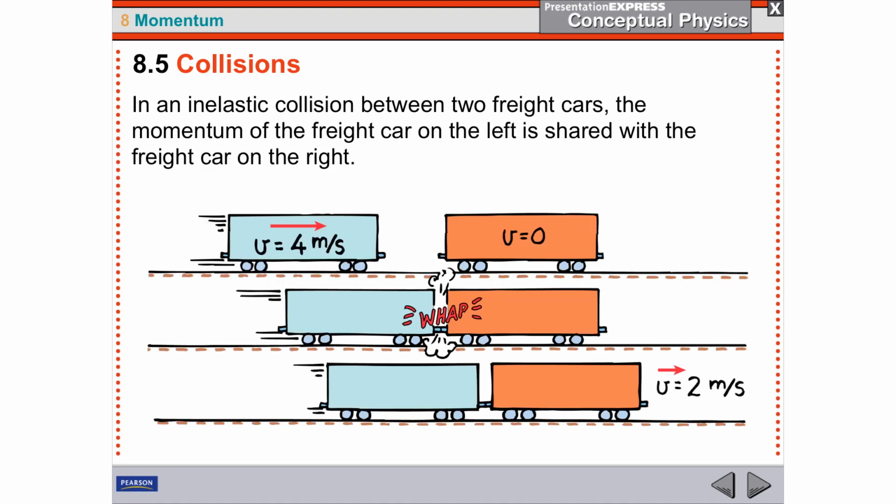Here's a situation with train cars where each has the same mass. One's stopped, velocity 0, one's going 4 meters per second, and when they combine, the same amount of momenta, 4m momenta, is the same at the end. So 4m momenta with 2 m's will bring it down to 2 meters per second. So it would slow down, both of them going together but slowing down. That's an inelastic collision.